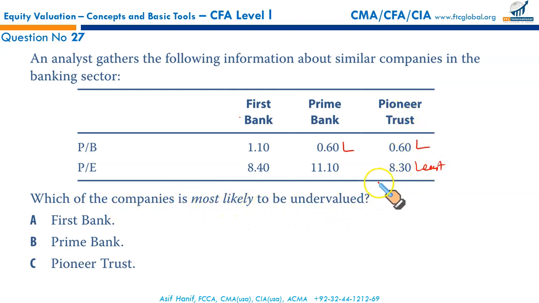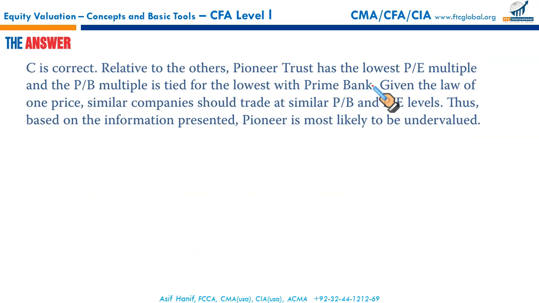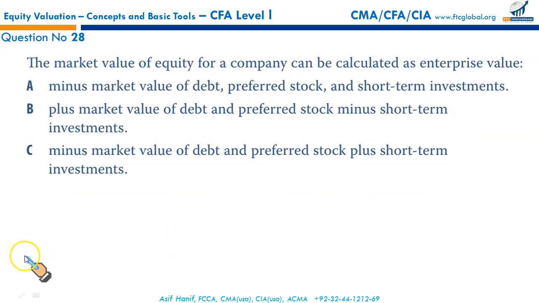The one that will have the lowest multiples, and it appears to be the Pioneer Trust. Remember, the law of one price suggests that similar firms should trade at similar price to book ratio or price to earning multiples. Thus, keeping this idea in our head, we can conclude that the Pioneer Trust appears to be undervalued, and that makes C the correct option.